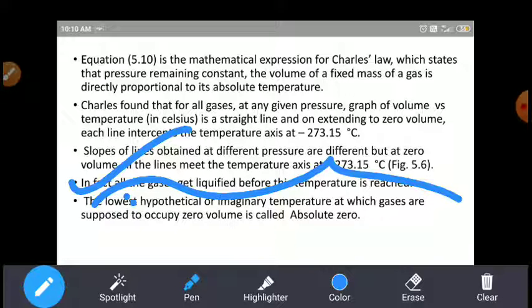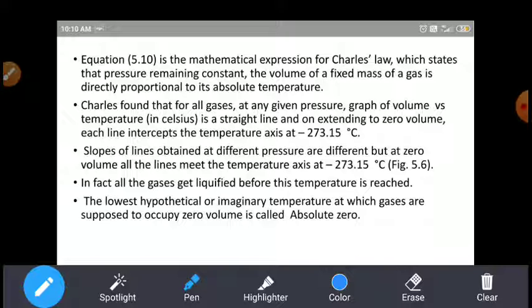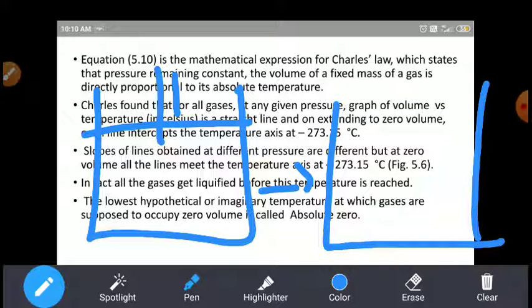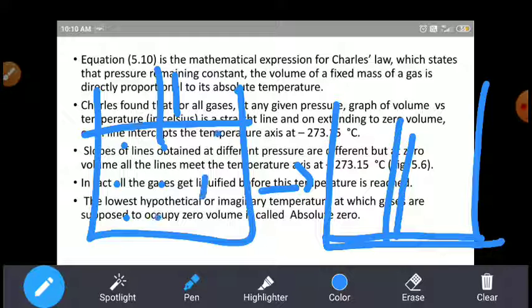So the temperature at which the gas volume is supposed to be 0 is considered absolute 0. When the volume of the gas reaches 0, the gas particles are condensed. It means they change state from gas to liquid. That is what we call absolute 0.